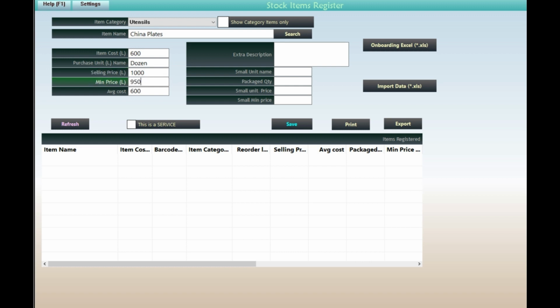Item name. That is where you type the full name of the product you are selling. It should be possible to distinguish one product from the other. For example, brown sugar 1 kg, white sugar 1 kg, and not just sugar.